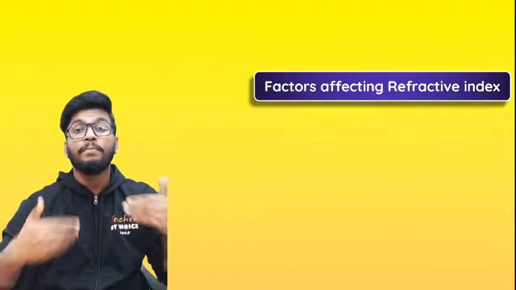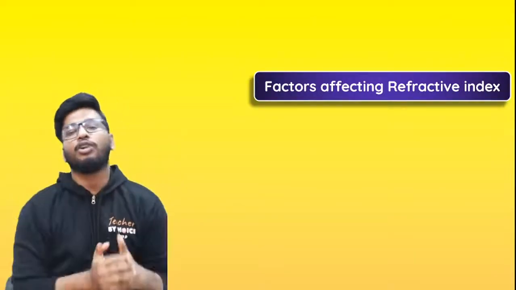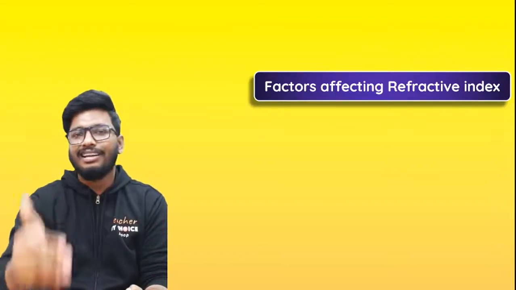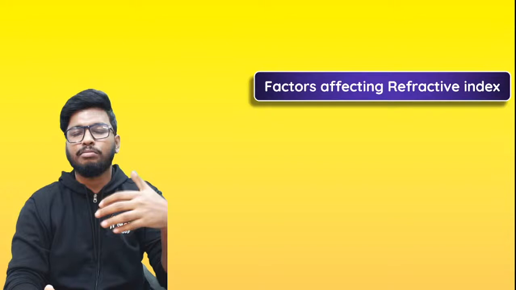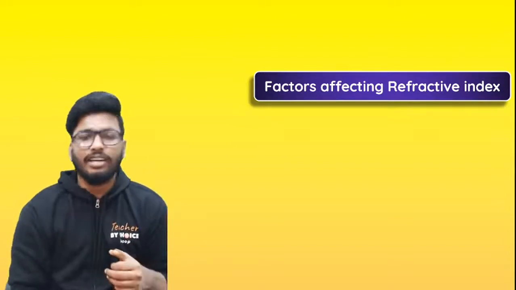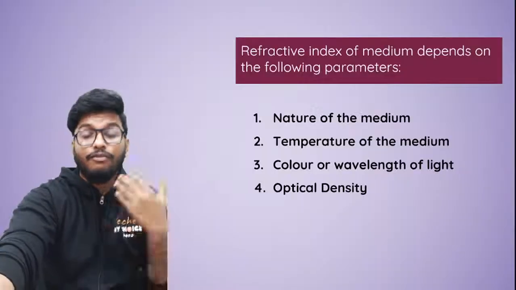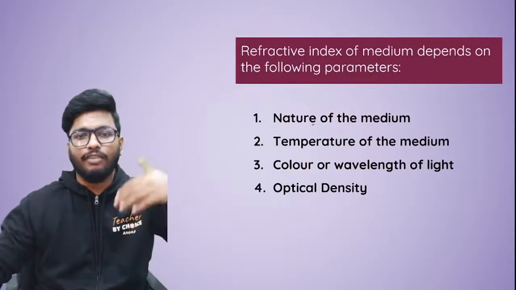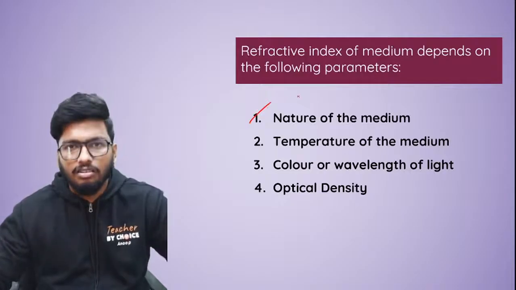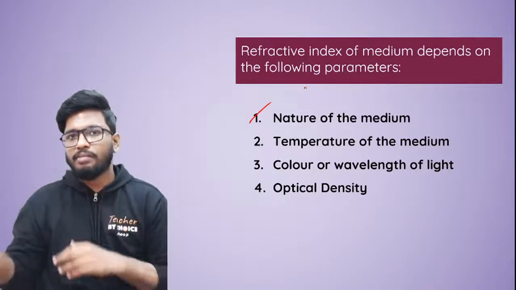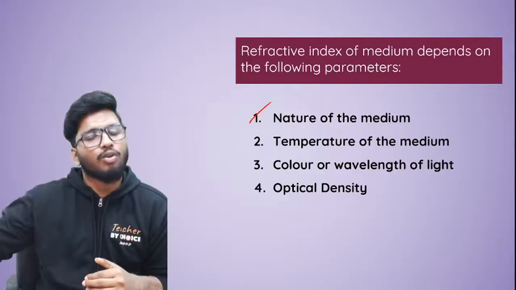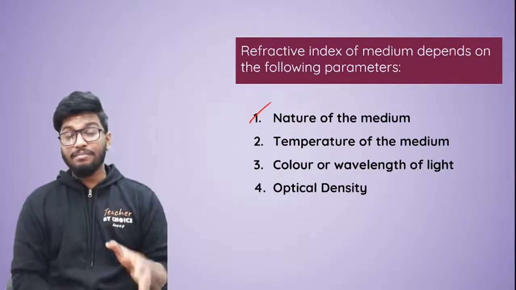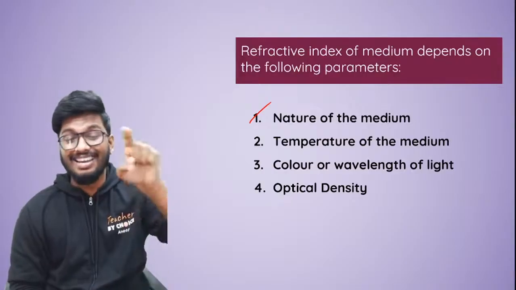But before we get into that, we have to finish off the topic. And the next topic we're going to talk about is what are the factors affecting refractive index. What are the things that help you decide what is the refractive index of a medium? Now there are several factors that affect it. The first one is the nature of the medium. Is the medium, for example, glass or water? Because the density of the medium is different, and hence the refractive index will also be different. If the density is different, the refractive index of the medium is also different. So the nature of the medium is the very first factor that refractive index depends on.